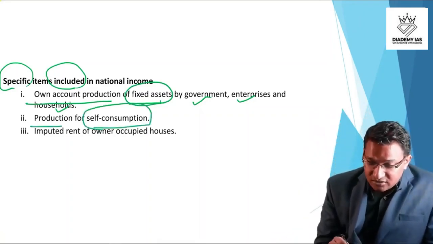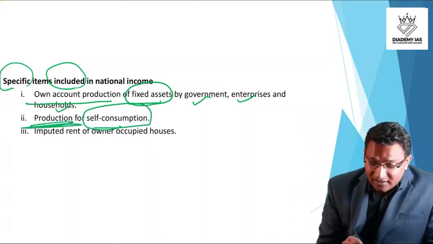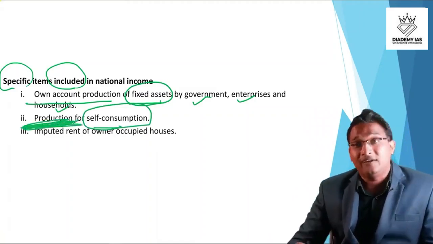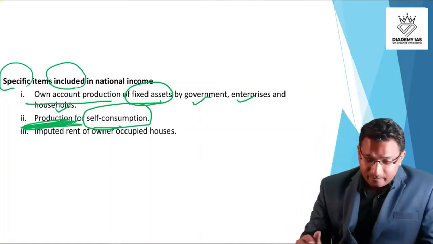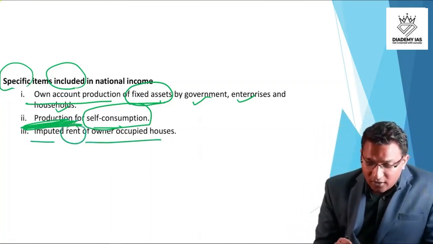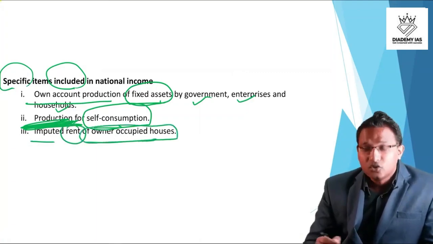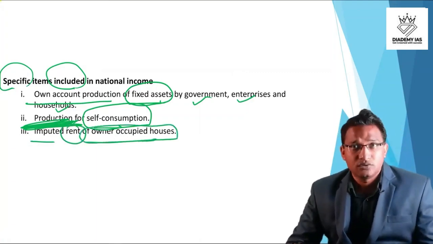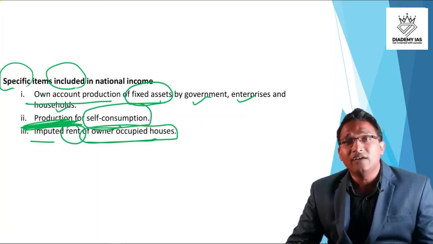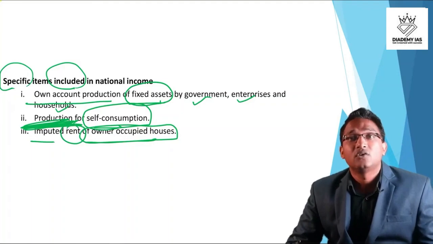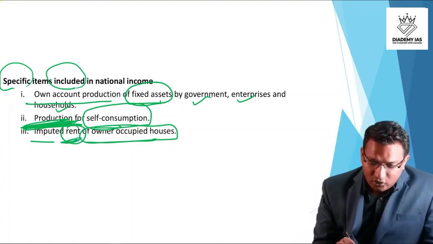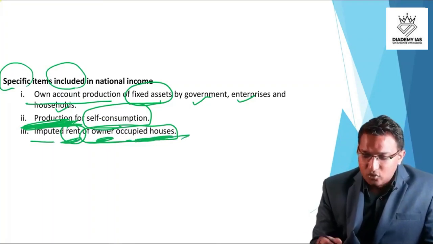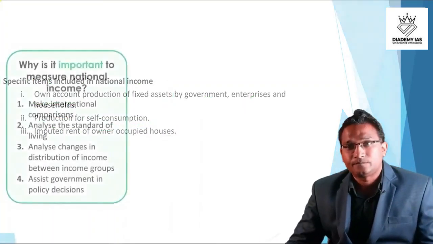Production for self consumption is also part of the GDP, because ultimately the crucial thing is that production is happening, whether I am consuming or some other person is consuming does not matter. Imputed rent of owner occupied houses, right? For example, I have a house and I am involved in a production activity, but I am not paying any rent to an outside person. So the rent of my house will be part of the GDP. So the rent of the owner occupied house will be part of the GDP.